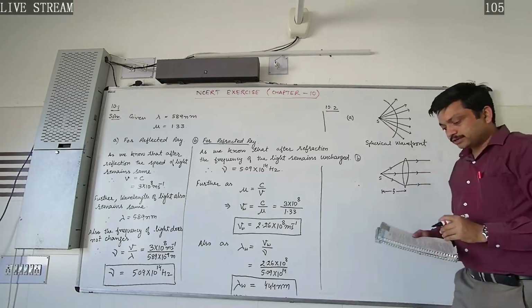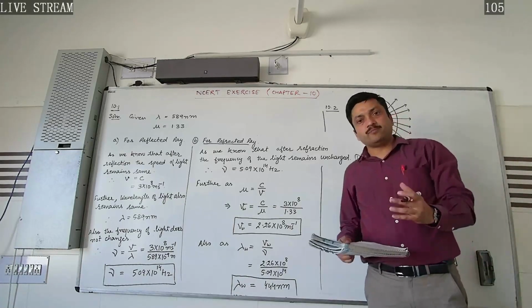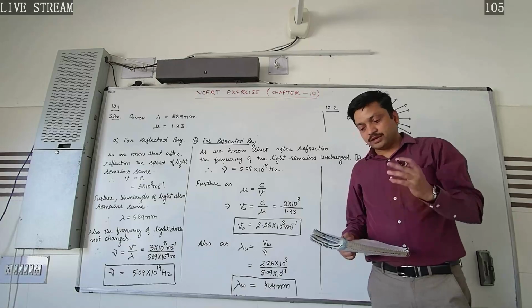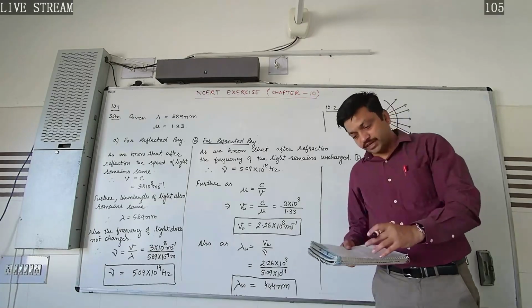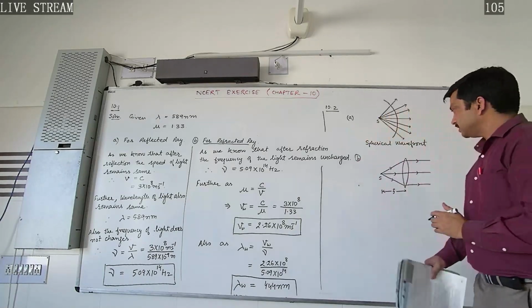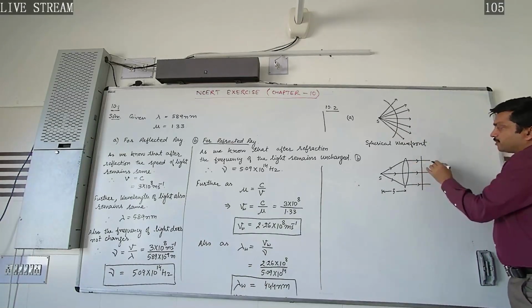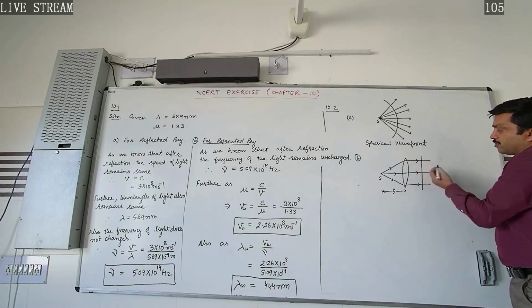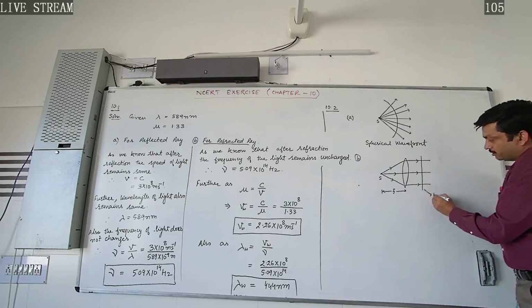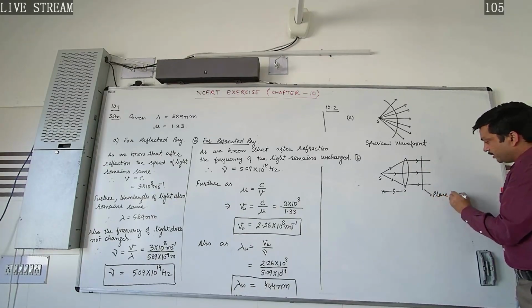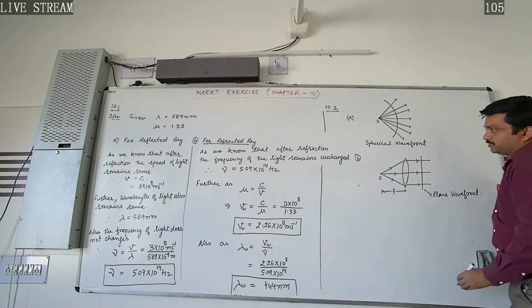So here it is asked, what would be the type of the wavefront when the light emerges out of the convex lens when a point source is placed at focus. In this case, the wavefront that emerges will be a plane wavefront. The plane wavefront will emerge after suffering refraction.